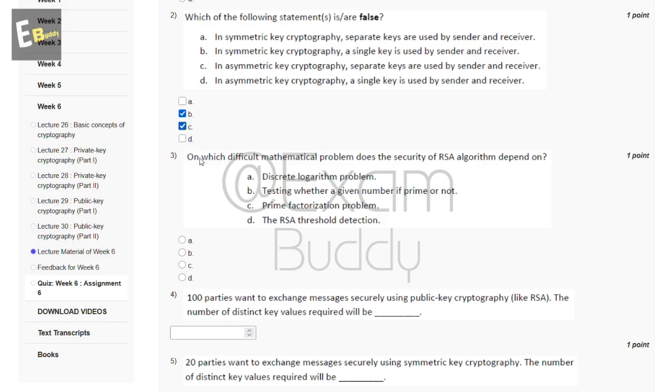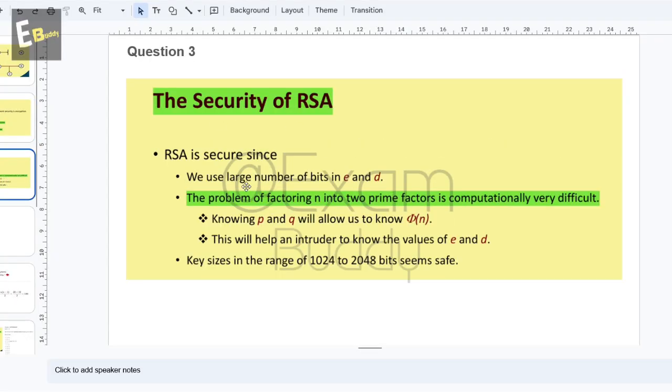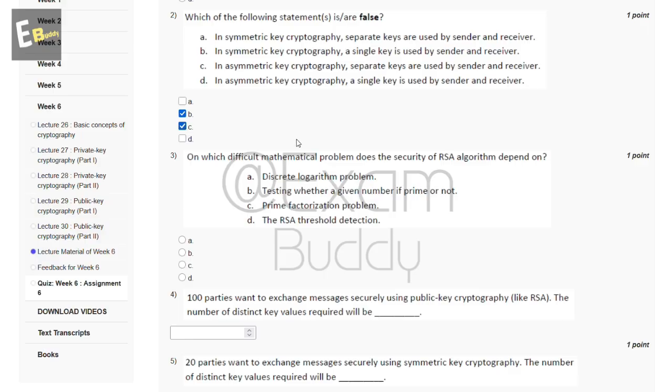Now the third question is, on which difficult mathematical problem does the security of the RSA algorithm depend? These are the options, and let's check the answer of our third question. The security of RSA rests on the problem of factoring n into two prime factors, which is computationally very difficult. So the answer of our third question is C, prime factorization problem.